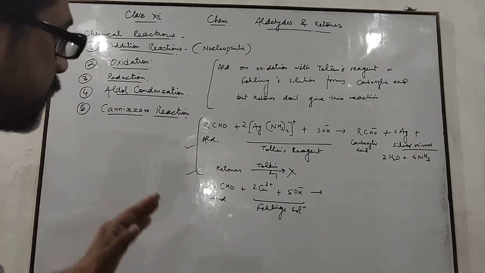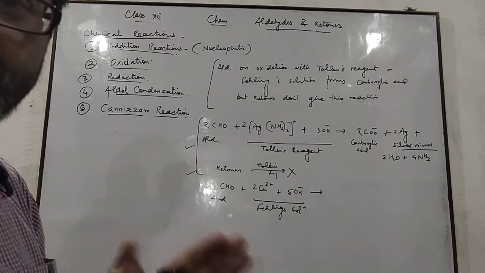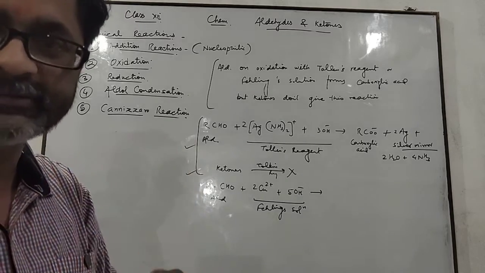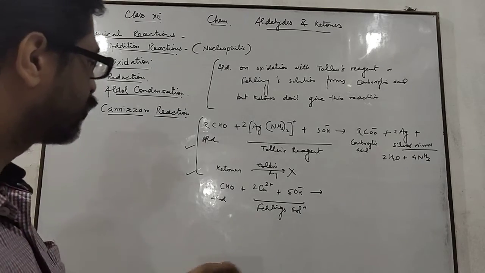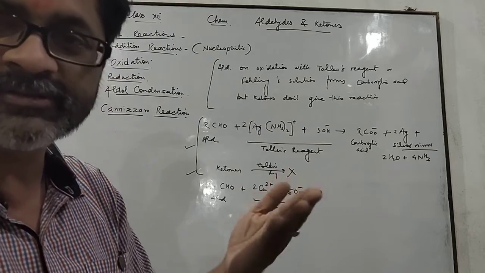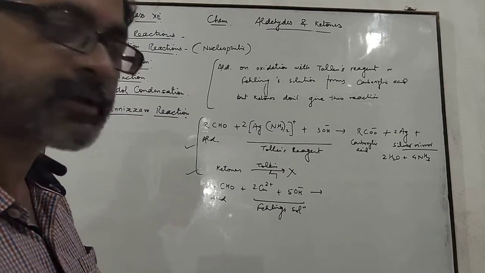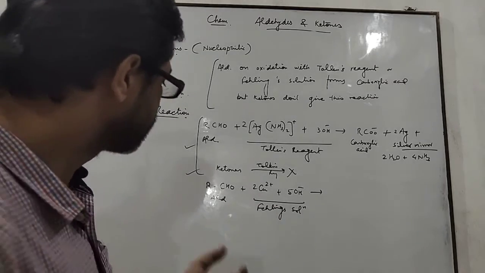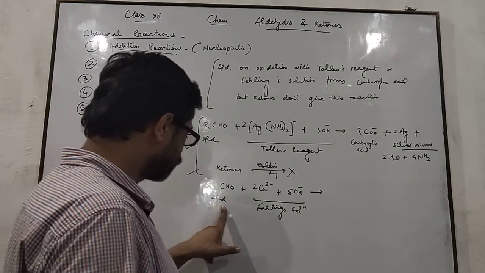Fehling's solution is of two types, Fehling A and Fehling B, and during the experiment both Fehling A and Fehling B are mixed together in equal proportions to form Fehling's solution. I will discuss this in my laboratory class. What is Fehling's solution? You see that there. Now come to this point.